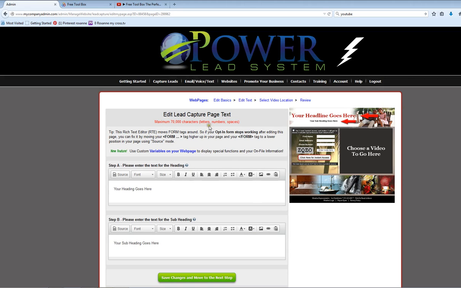Now we're going to edit the lead capture page text. It's very simple. Here you can type what you want the headline to be. We will type 5 quarts only. Next, type your subheading. Change your finances.